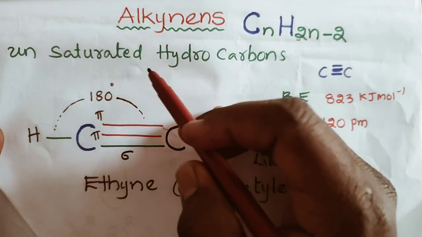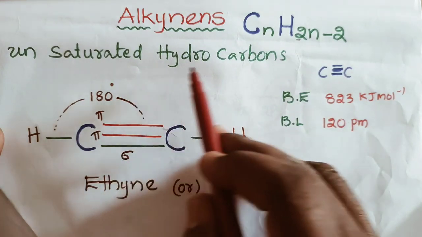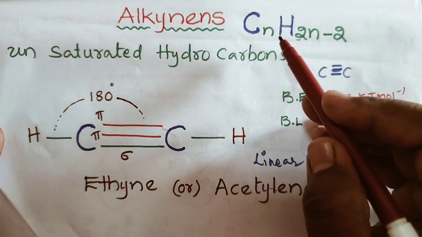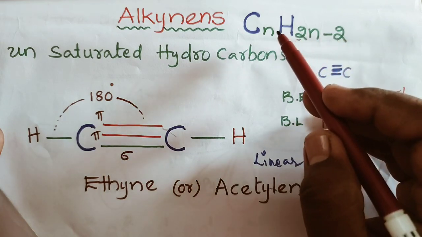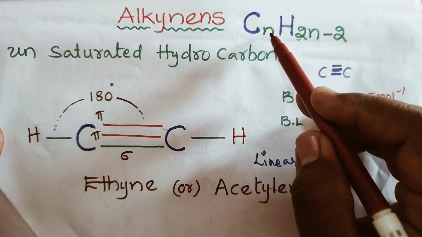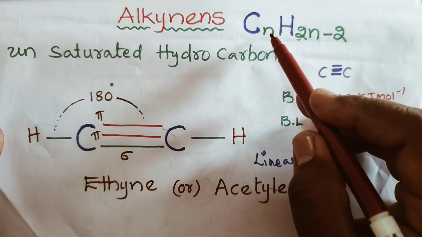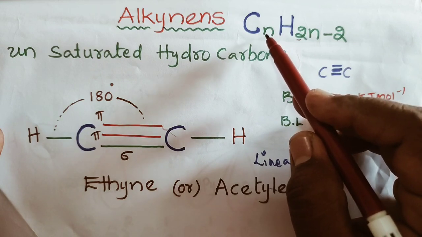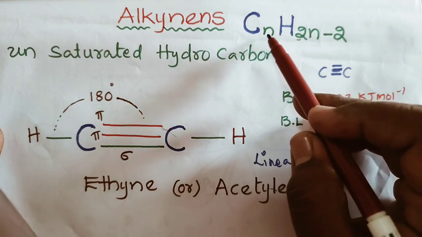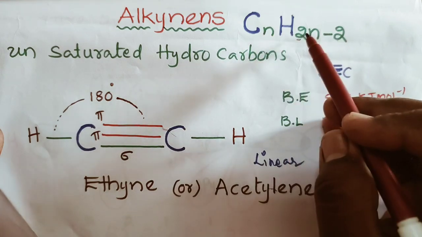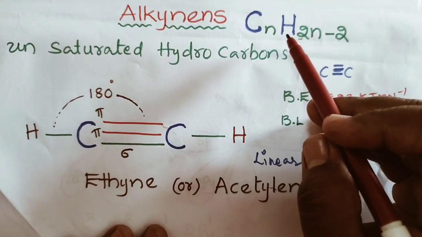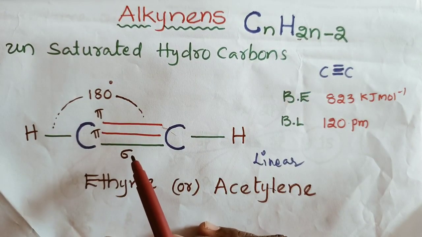Alkynes, like alkenes, are unsaturated hydrocarbons. Their general formula is CnH2n-2. If we take n equal to 1, the structure is not possible. So if you take n equal to 2, 2 into 2 is 4, 4 minus 2 is 2, giving C2H2. The structure of C2H2 is this one.